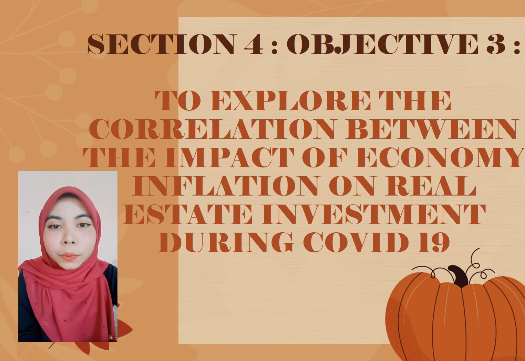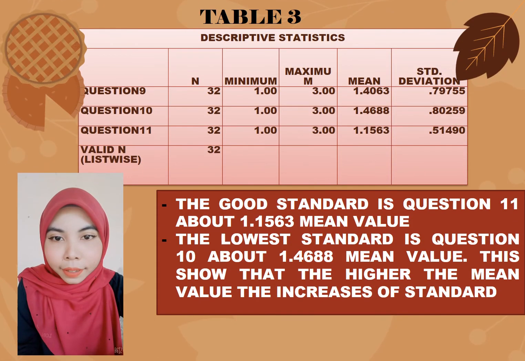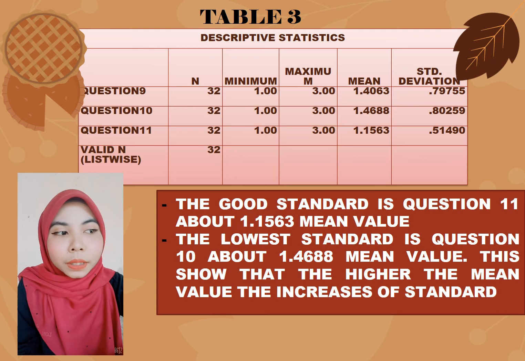So we will look to the last section in this slide, section 4, objective 3, to explore the correlation between the impact of economic inflation on real estate investment during COVID-19. I use the same descriptive statistic table and 3 questions included in objective 3, question 9, 10 and 11.